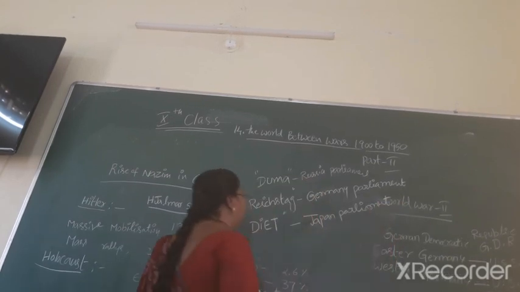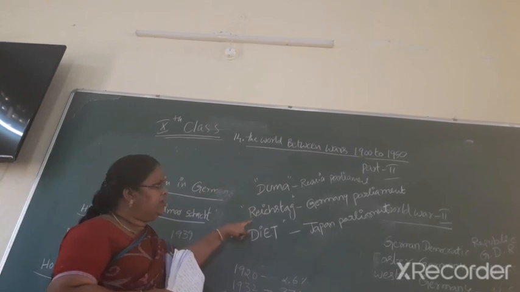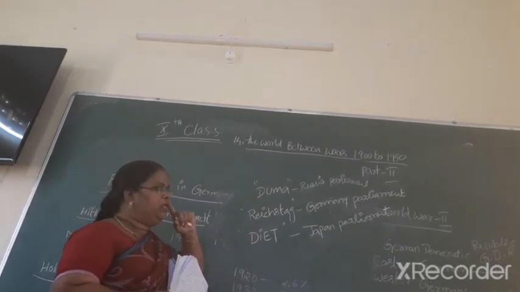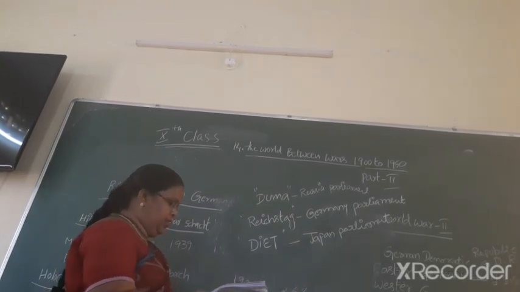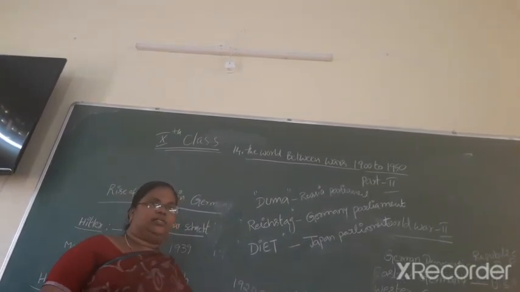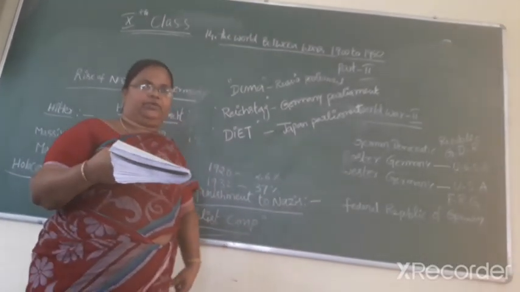Duma is the Russian Parliament. Reichstag is the German Parliament. Diet is the Japanese Parliament. This is the Hiroshima and Nagasaki in Japan. The Japanese Parliament is called the Diet.